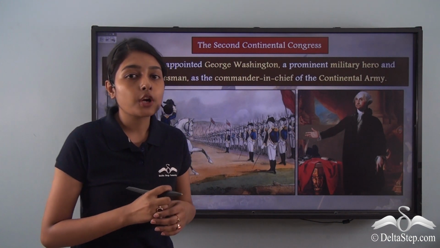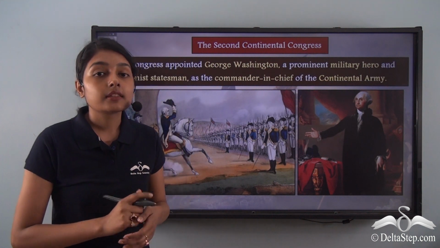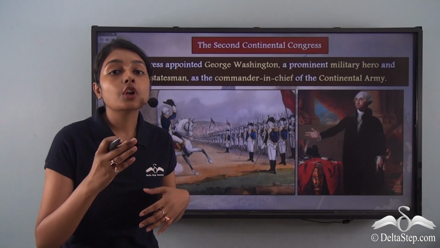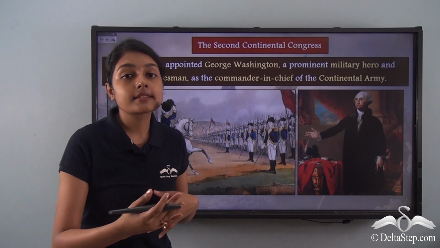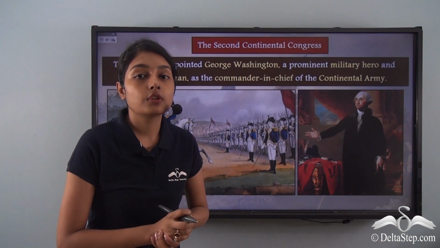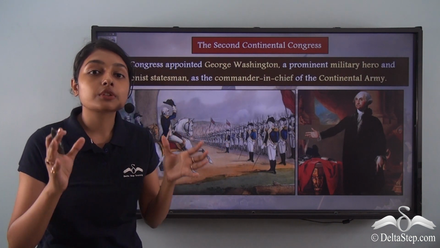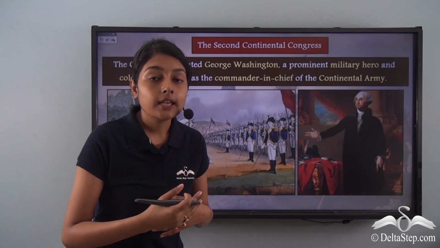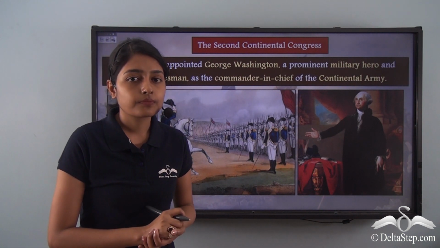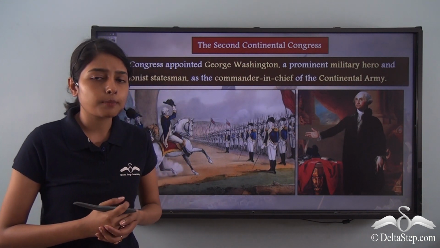It was at this point that the colonists realized that they should have a leader who would not just lead the armies, but a leader who would lead the American Revolution itself, who would give shape to it, and who would steer this revolution ahead into bringing independence for the colonists. Now, who do you think was appointed as the head?